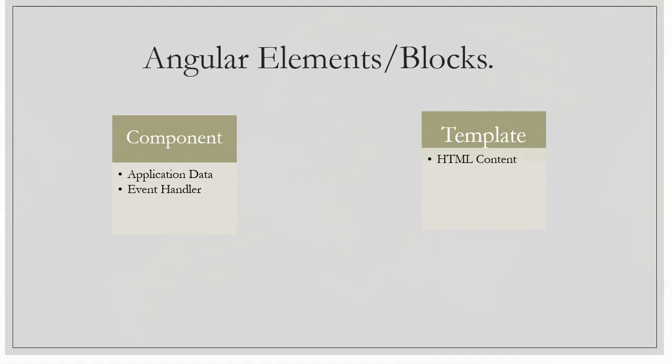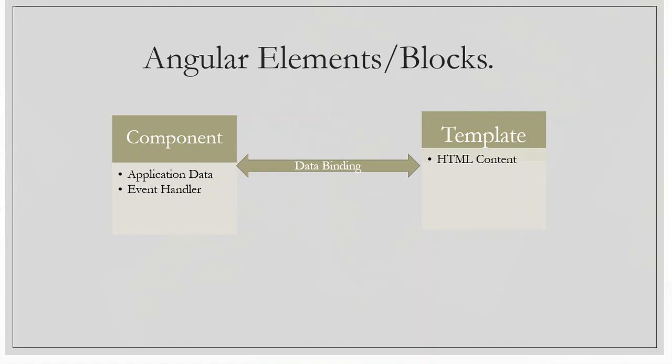But how does the template perform some action based on a change in the property? For that we are going to discuss our third Angular element, which is data binding.